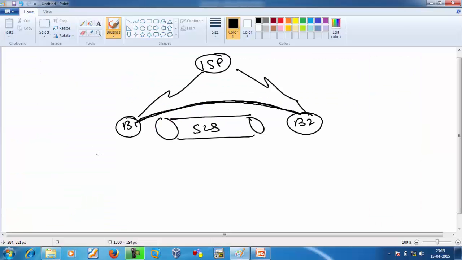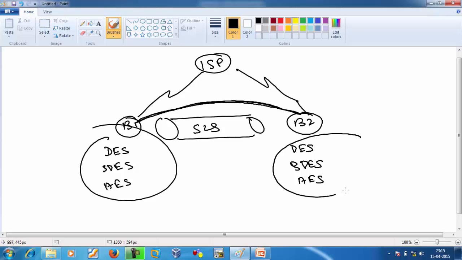For example, if it encrypts with DES, it will decrypt with DES. If it encrypts with 3DES, it will decrypt with 3DES. And if it encrypts with AES, same, it will decrypt with AES. So the same algorithm we have to use on both sides.